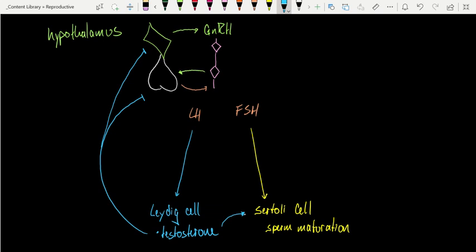However, testosterone is doing a lot of other things in the body, and we want a way to uncouple testosterone from sperm maturation. And this is shown in feedback on FSH through a protein called inhibin. So Sertoli cells will make and release inhibin into the blood, and inhibin specifically comes back and targets FSH and blocks FSH from being released. But it doesn't deal too much with LH or GnRH. This is how we can isolate and separate the regulation of these two hormones, LH and FSH, even though the expression of both of them is dictated by GnRH from the hypothalamus.